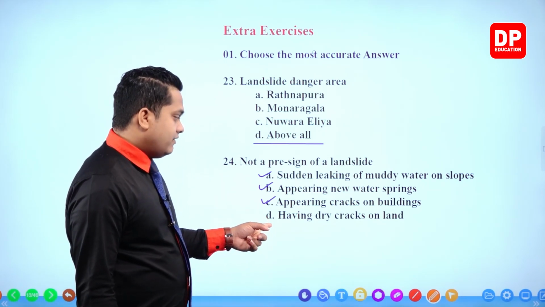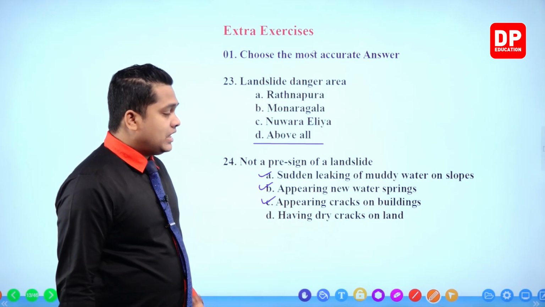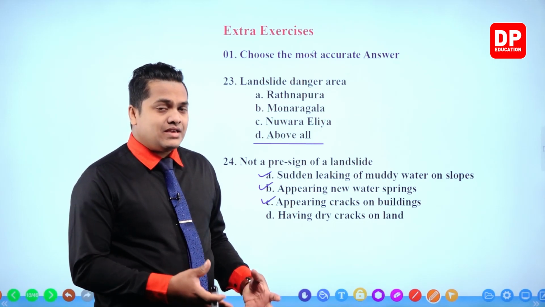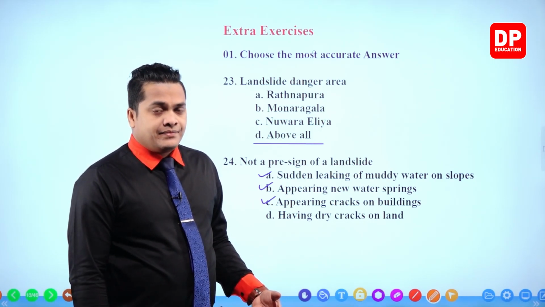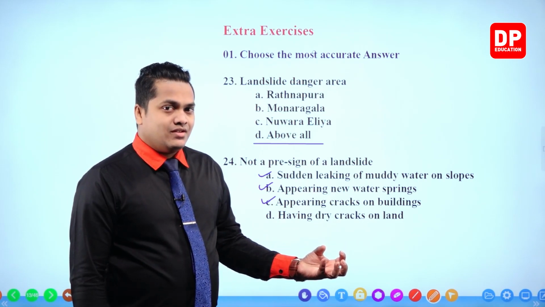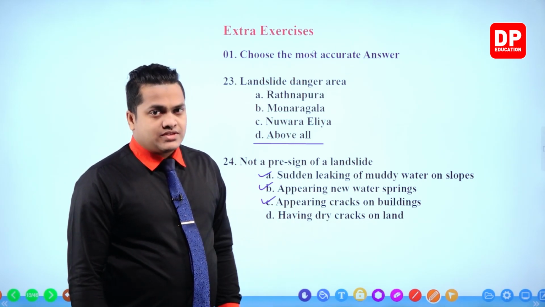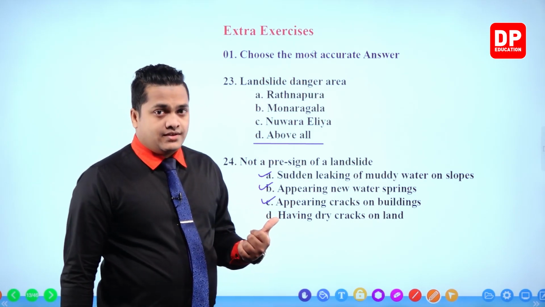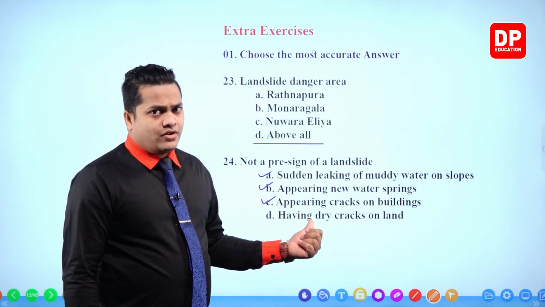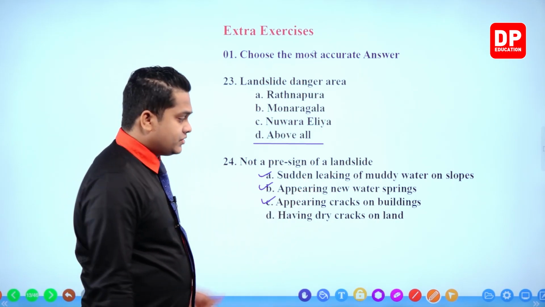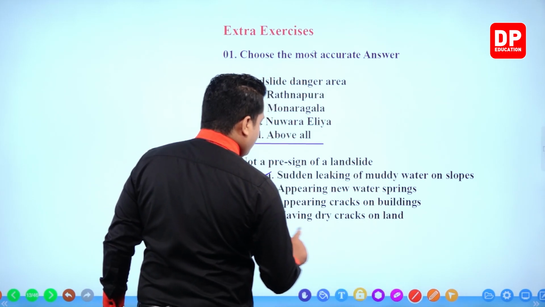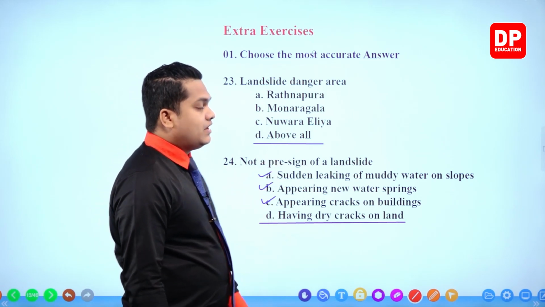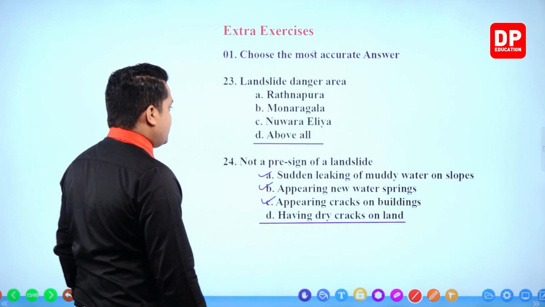But check the final one. Having dry cracks on the land, dry cracks. If a dry crack is going to occur within the land, then that's going to refer to a drought season sign, right? Not a landslide sign. Dry cracks cannot be observed during a landslide. So the correct answer would be the fourth one, having dry cracks on the land. It's not a pre-sign of landslide. Next one.